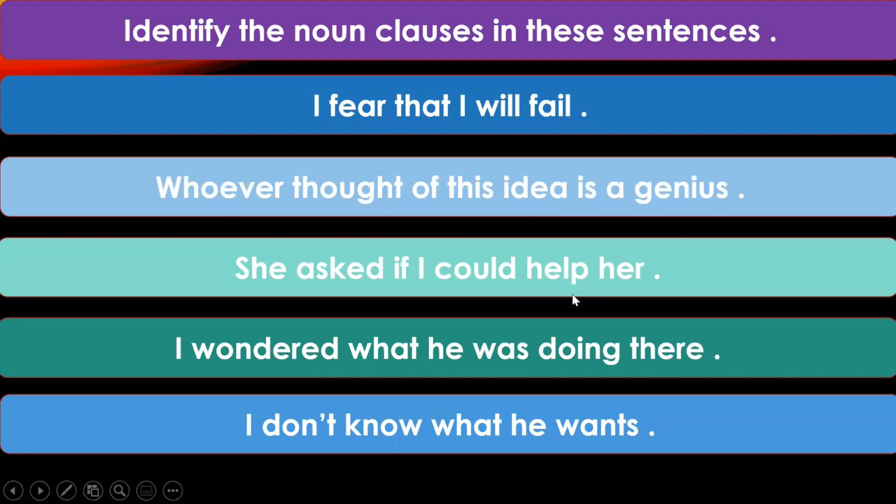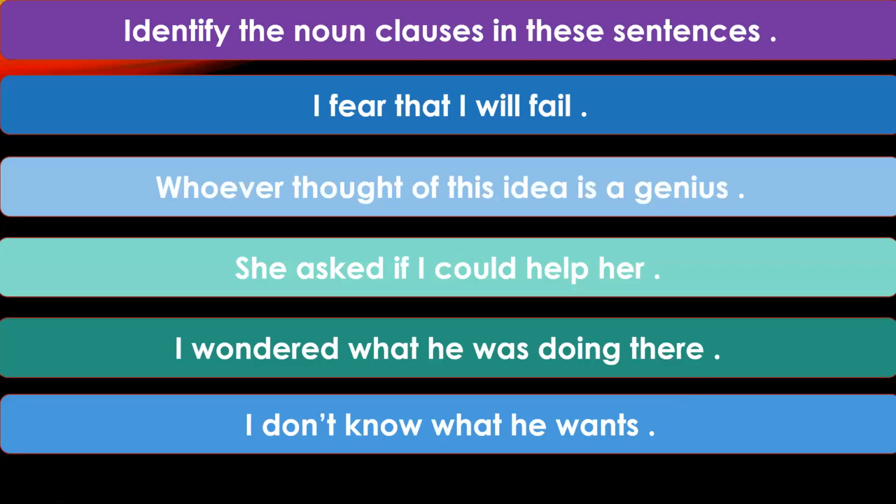She asked if I could help her. Satyam. If I could help her. Yes, if I could help her. She asked what? She asked if I could help her. I wondered what he was doing there. Mehvish Fatima. What he was doing there. Yes, it is beginning with the question WH word. What? The noun clause. I wondered what? I wondered what he was doing there.